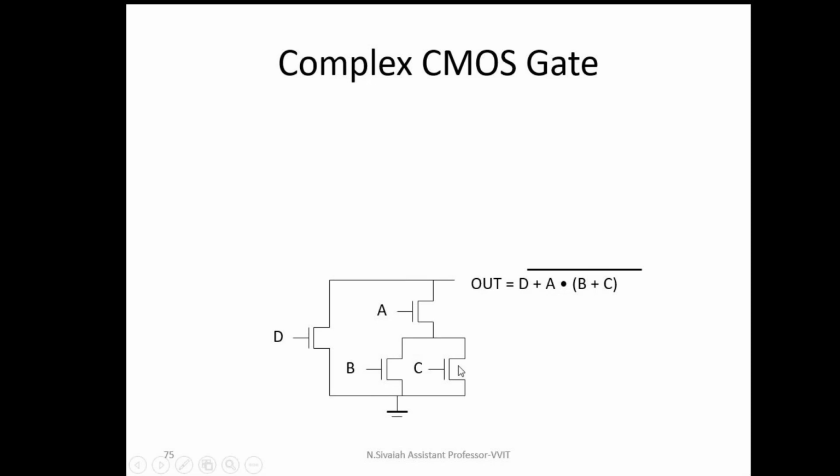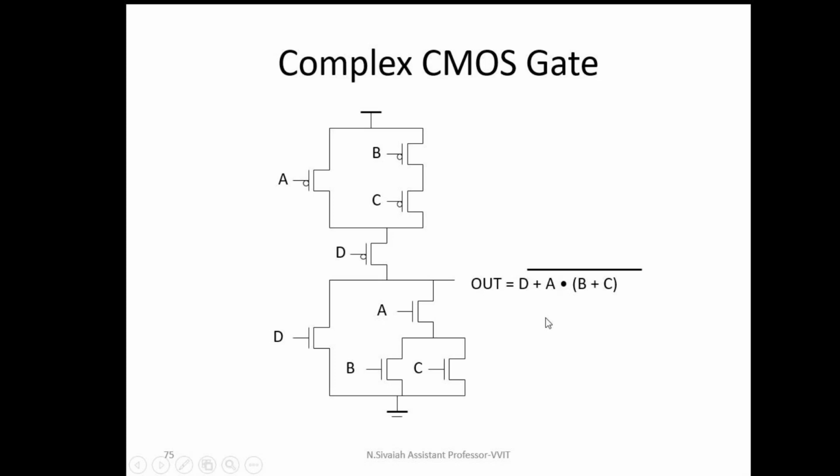Now, see here, B and C are connected in parallel. When it comes to the pull up network, these two are connected in series only. This A transistor and these two transistors are connected in series in pull down. When it comes to pull up, these two are connected in parallel. These two networks are connected in parallel in pull down. When it comes to pull up, these two networks are connected in series. That's why the equation can be termed as a complement of this one.